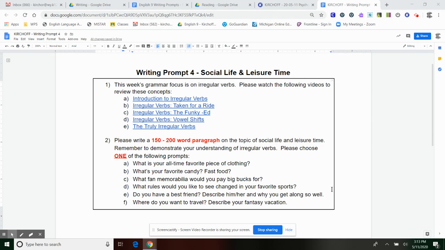So you've got to describe the candy or the food. What does it look like? What does it smell like? What does it taste like? How does it make you feel when you eat it? Is there maybe a memory associated with it? Did maybe one of your grandparents always take you to McDonald's after school on half days and you always got chicken nuggets and that's why that's your favorite fast food of all time? So explain those things to me, go into detail, and that will help you meet the word requirement.